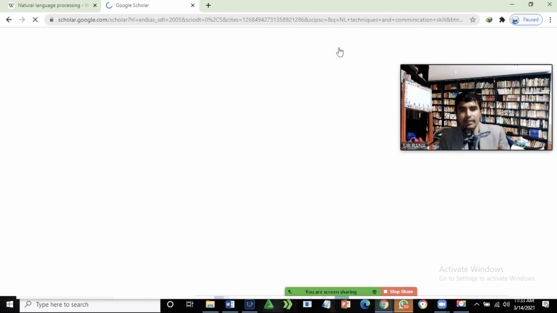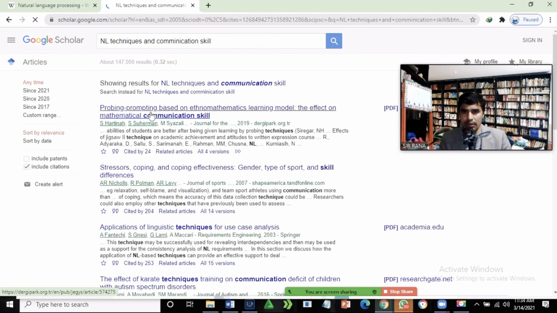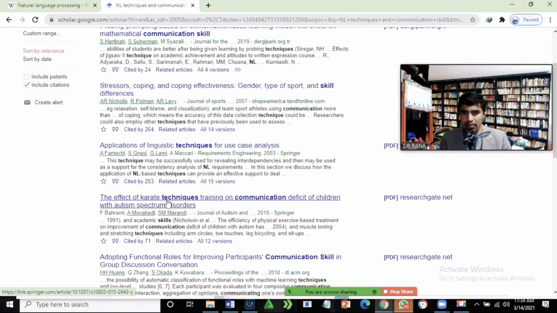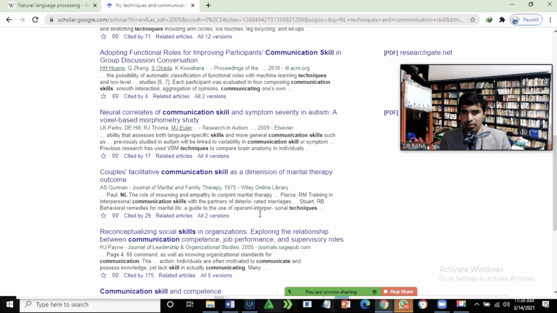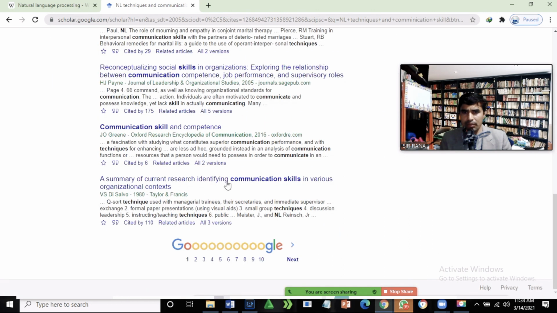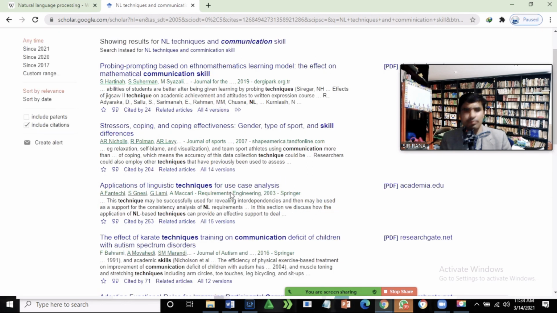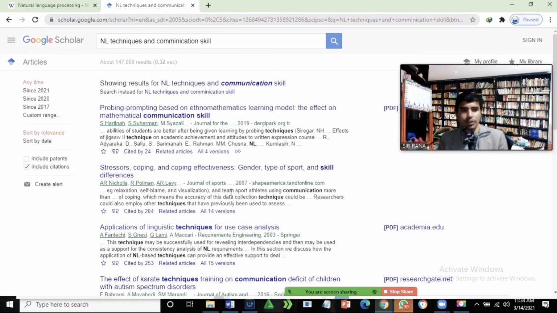Here I'm searching, and it's showing me the prompting based ethnomathematics learning model, the effect of mathematical communication skill, application of NLP technique in case analysis, effect of the carrot techniques, training communication deficit children. So there is a lot of data related to your topics.